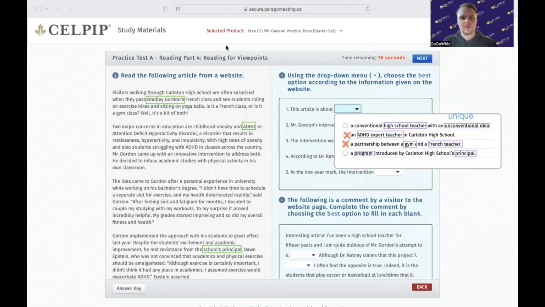Okay, so the program made by Carleton High School's principal is not a valid option, which leaves our final one, a conventional high school teacher with an unconventional idea. Yes, because the whole thing is about him putting in bikes into classrooms or exercise balls and stuff like that. Okay, so that's why question number one is going to be the first one.